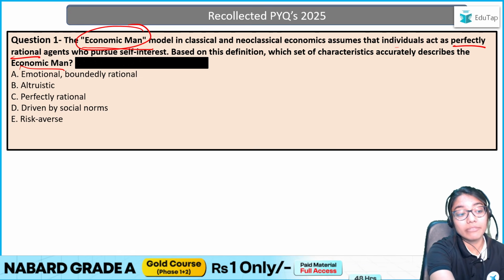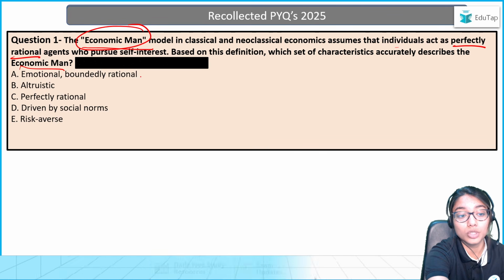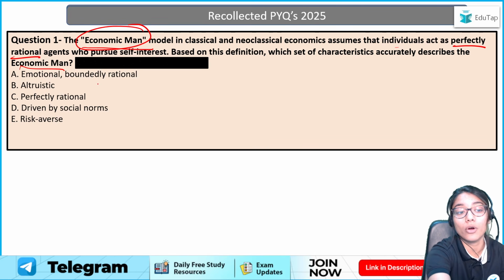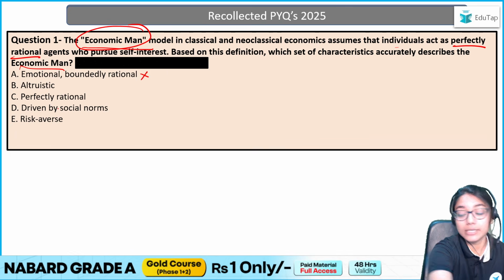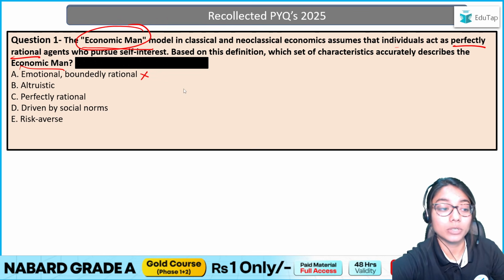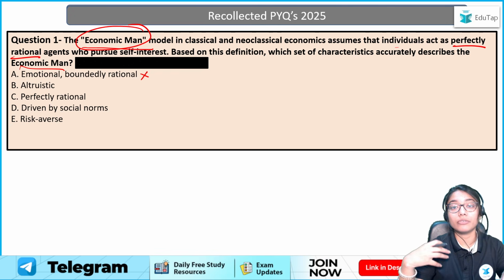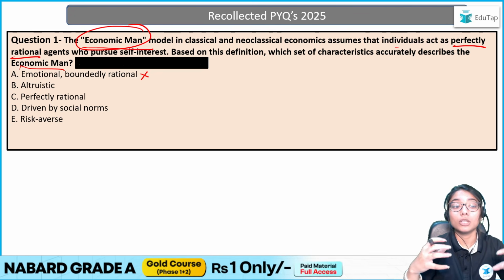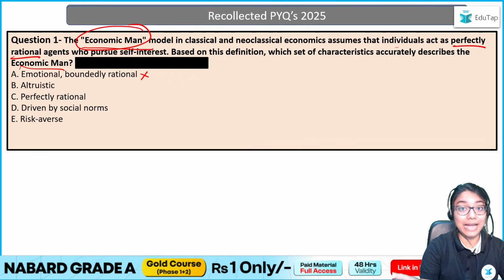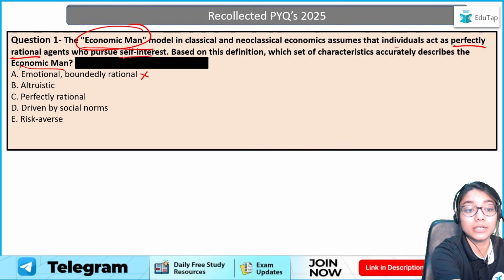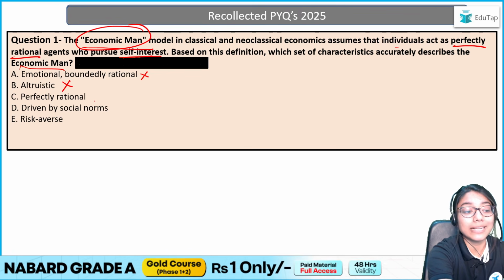So if we have a look at the options, is it saying that the emotional bounded rational is something of this sort mentioned in the definition? No. Altruistic. Now basically, what is altruistic? That is a sort of a feeling wherein you are not pursuing your self-interest, you are working for the needs of others. So that is completely contradictory, because here it has said that you are pursuing your self-interest. So this is incorrect.